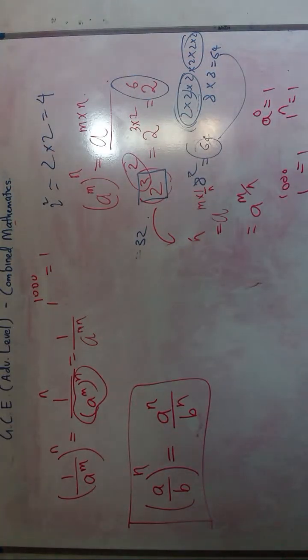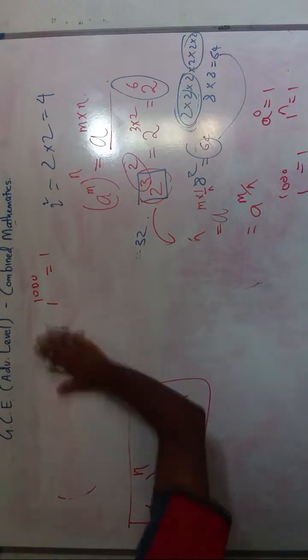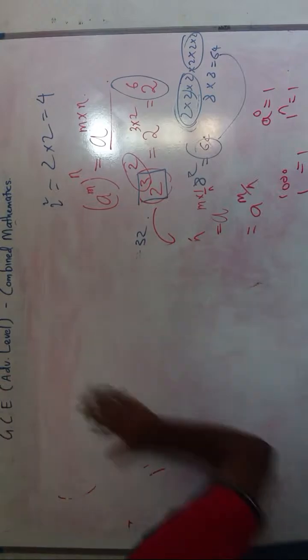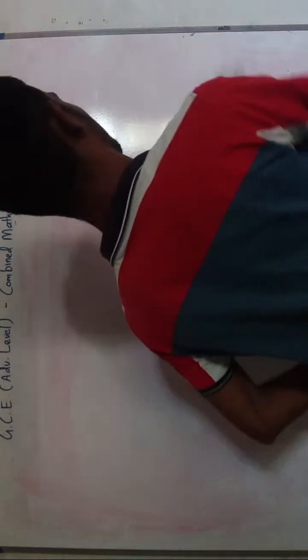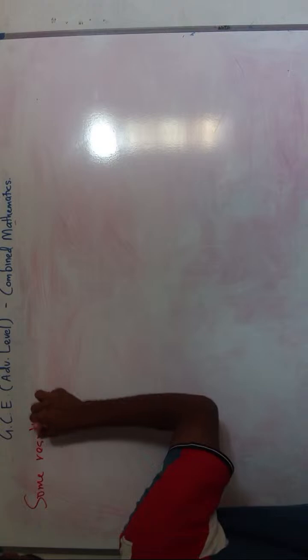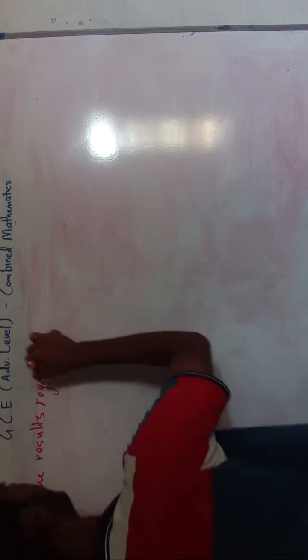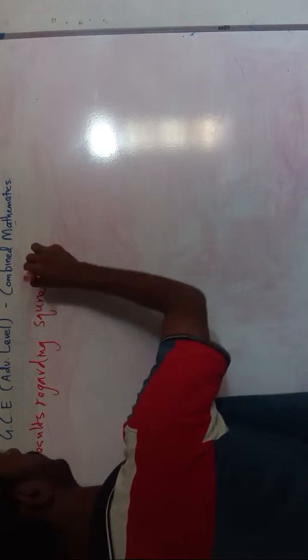Now we will study some results regarding square roots, okay?